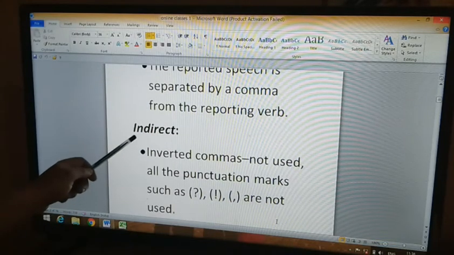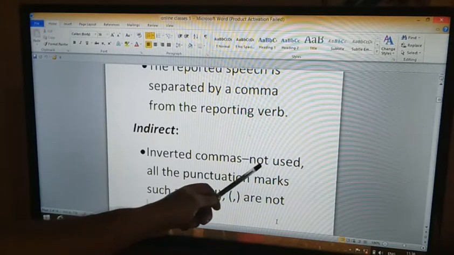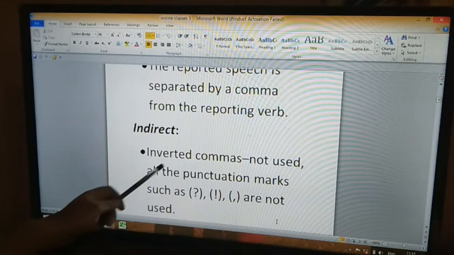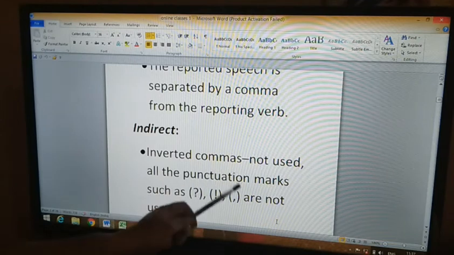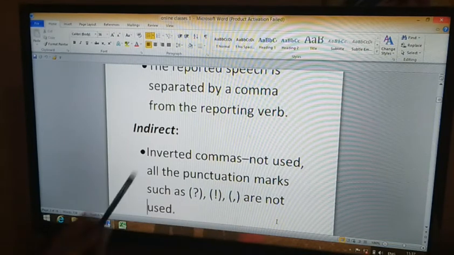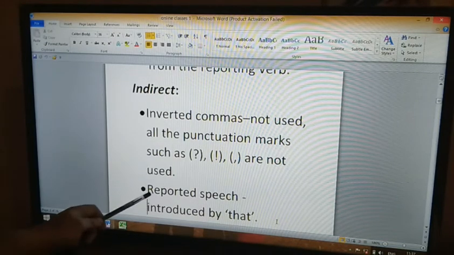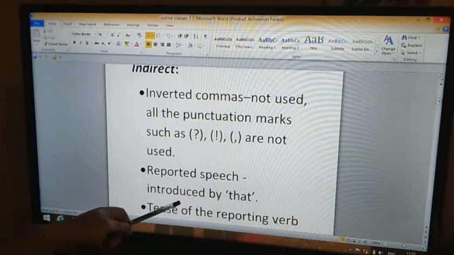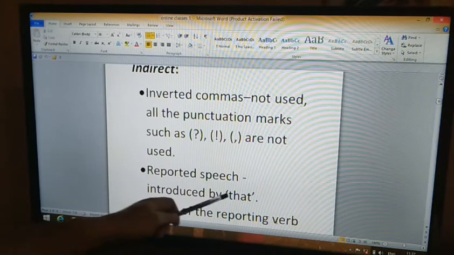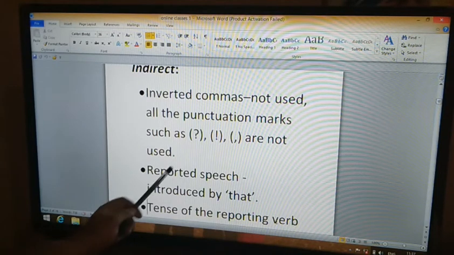Now coming to indirect speech. Here inverted commas are not used. All the punctuation marks such as question mark, exclamation mark, comma, etc. are not used. Reported speech is introduced by that, the conjunction used for starting the reported speech.